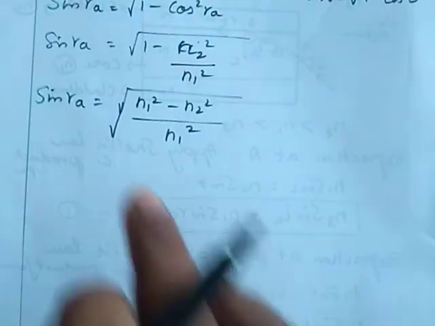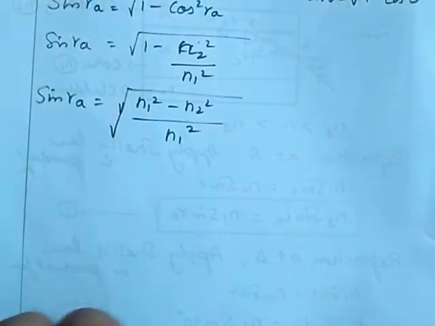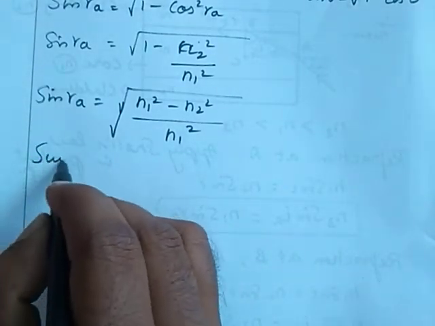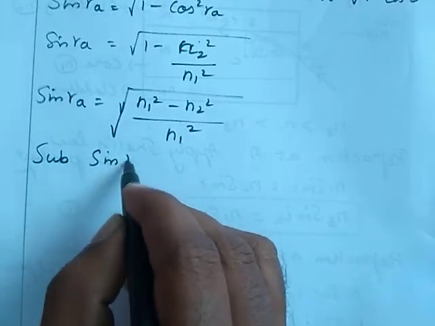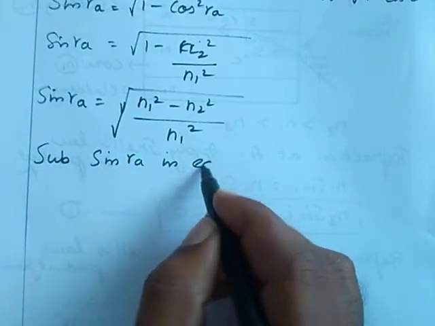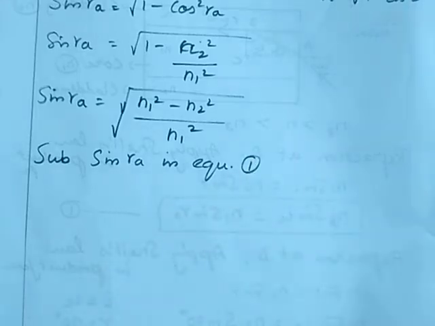Then substitute this sin RA in equation 1. We know equation 1, that is n3 sin IA is equal to n1 sin RA.